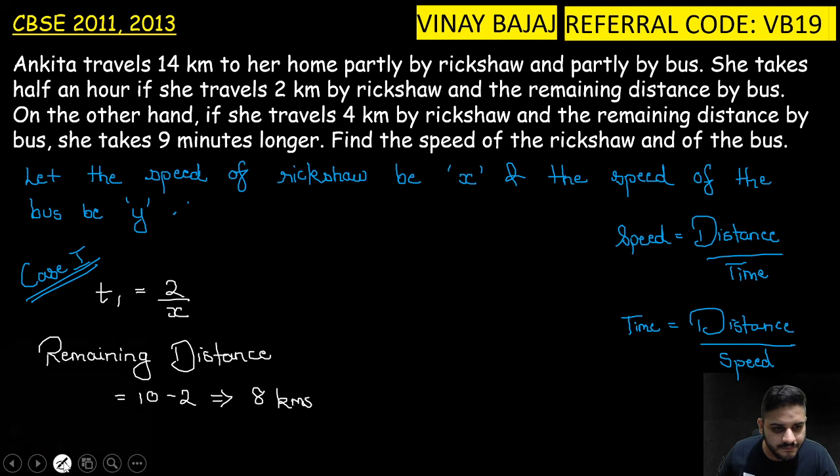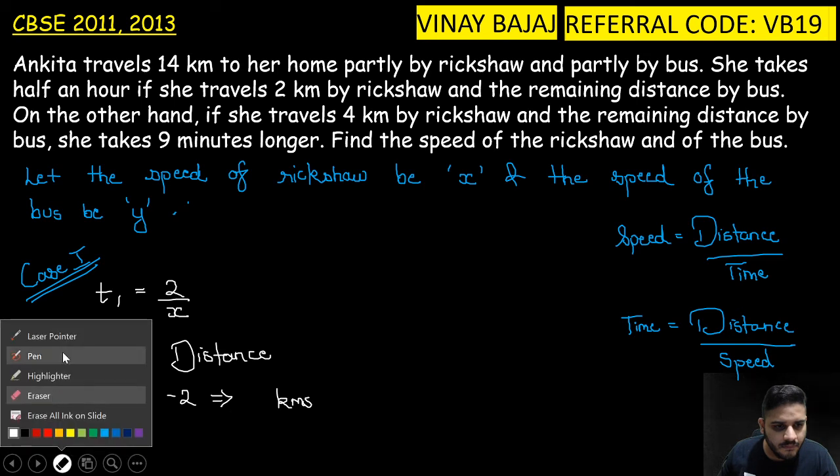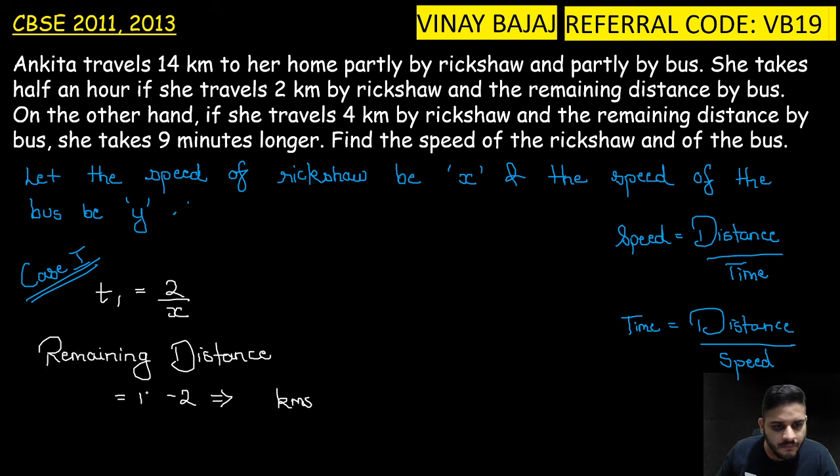So 14 kilometers, so I'll get 12 kilometers is the remaining distance. Okay. Now time 2 will be 12 upon y, that is distance upon speed again. So I get the time for both.